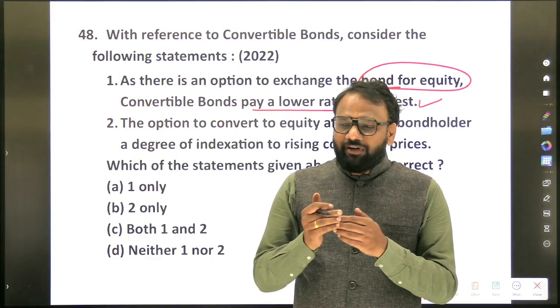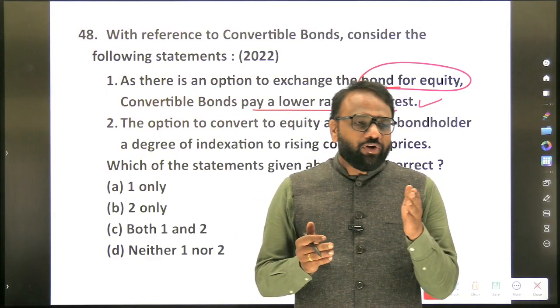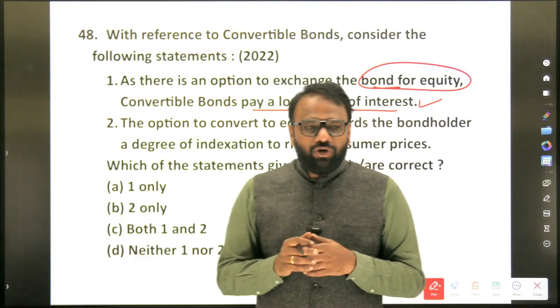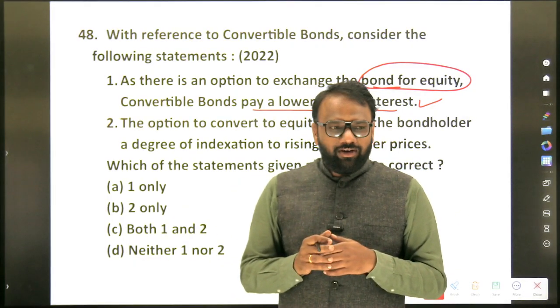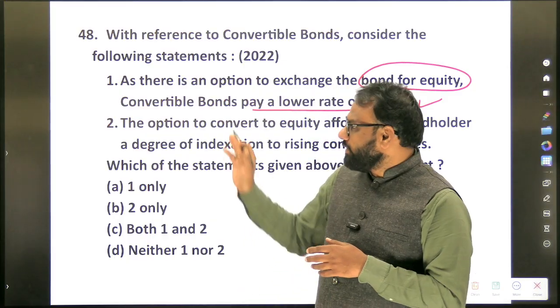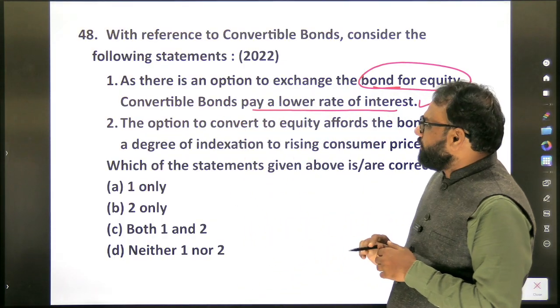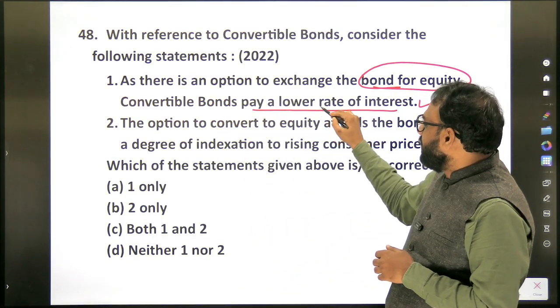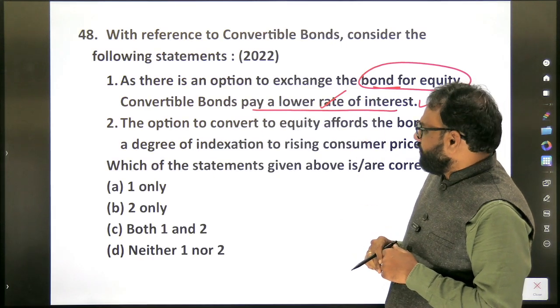Okay. So which one will hold a higher rate of interest? Convertible bonds or non-convertible bonds? Non-convertible bonds will have a higher rate of interest. Convertible bonds will have a lower rate of interest. So as there is an option to exchange the bond for equity, convertible bonds pay a lower rate of interest. True.